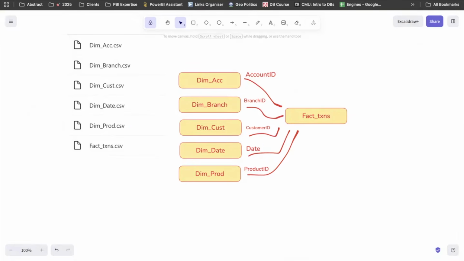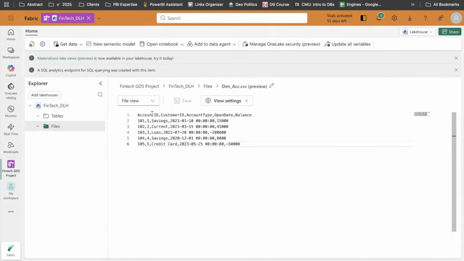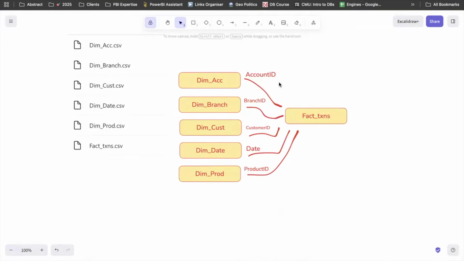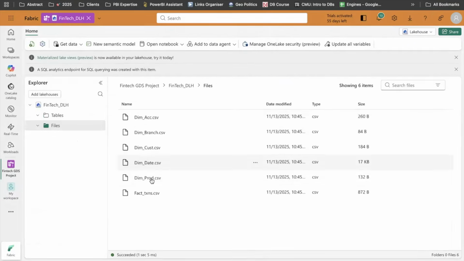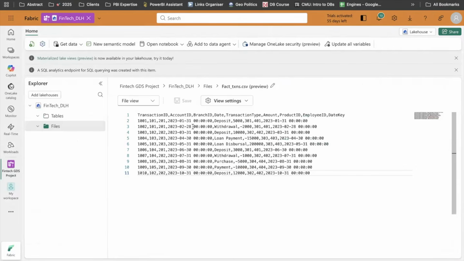Right. And if I see my first file, actually we had two keys present. One was account ID. I copied that and I will keep this also here. So we have customer ID. Now coming to the fact, the main table which will be used to connect everything else. It has transaction ID, account ID, branch ID, it has product ID also.